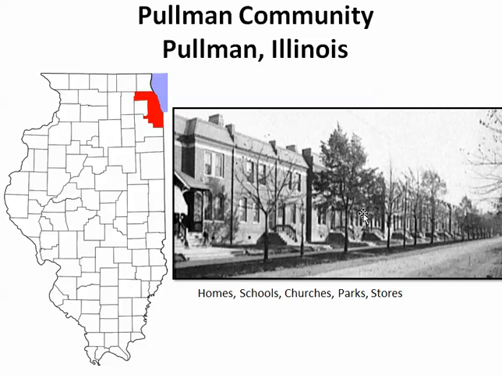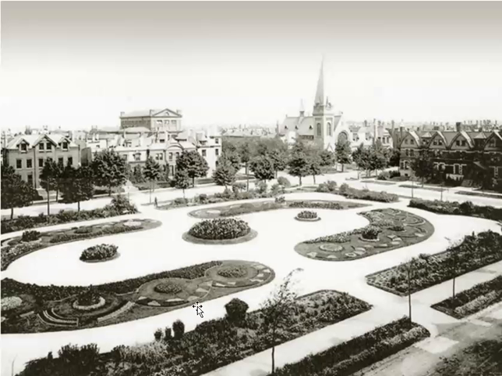Industrial paternalism was this idea that George Pullman had, that if you give your workers all these, they'll be happy. But he didn't give it to them for free. They had to pay rent and utilities, and he made money off these stores. And the rent and utilities were higher in Pullman than there were anywhere else. But here's the Pullman community part of it, and there's Pullman buildings back here somewhere.